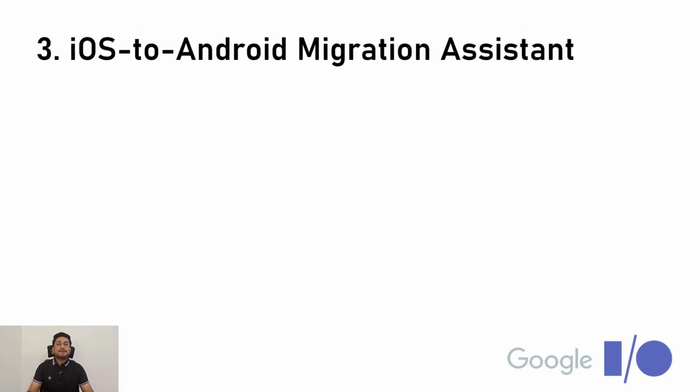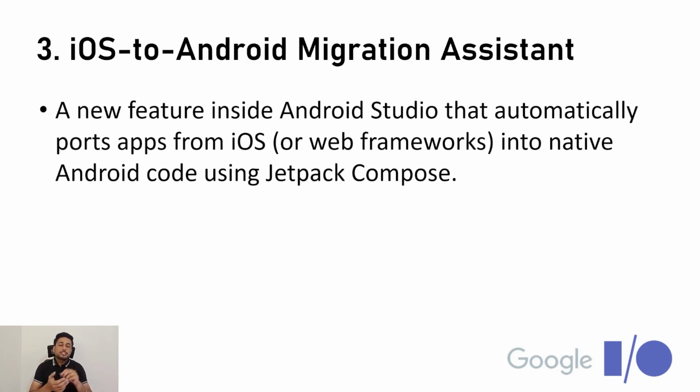The third one is the iOS to Android migration assistant. This is one of the most exciting things that I found in this. It is a new feature inside Android Studio that will automatically port apps from iOS or other similar web platforms directly to native Android apps, with the help of the latest components like Jetpack Compose. That thing has been announced at Google I/O.